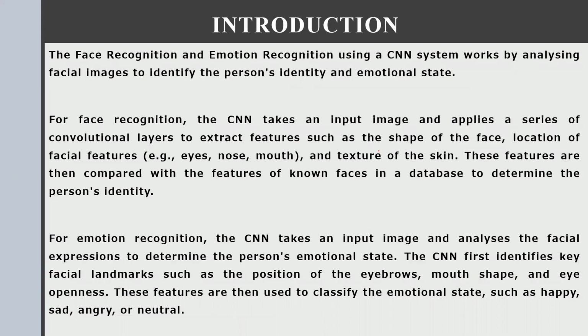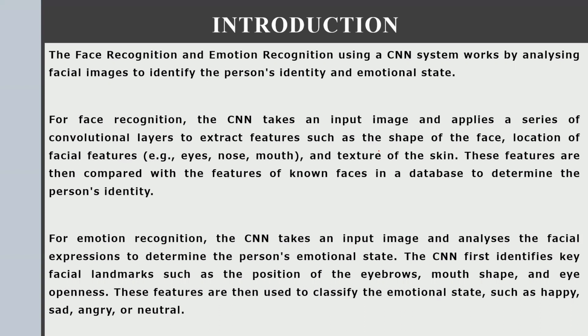The face recognition and emotion recognition using CNN system works by analyzing facial images to identify the person's identity and emotional state. For face recognition, the CNN takes an input image and applies a series of convolutional layers to extract features such as the shape of the face, location of the facial features, and texture of the skin. Those features are then compared with the features of known faces in the database to determine the person's identity.